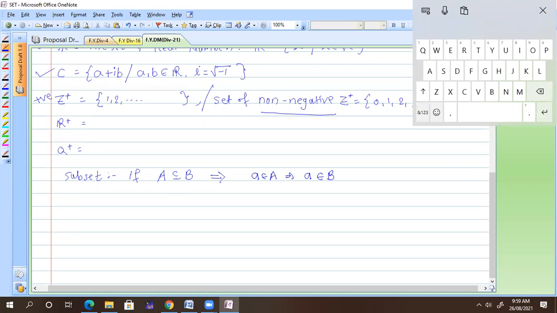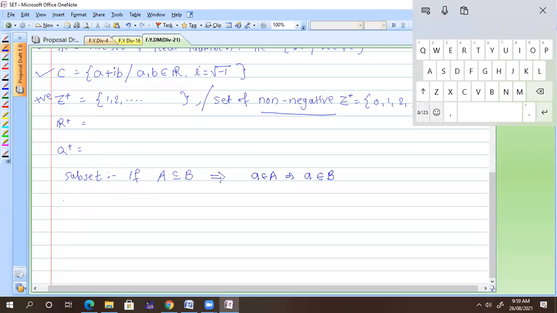Now tell me which one is bigger and which one is smaller. The cardinality. What is meant by cardinality? Cardinality of a set means the number of elements in the set. Now the natural numbers, these are all infinite sets, so the cardinality is bigger. We cannot count these numbers. So these are all infinite sets.